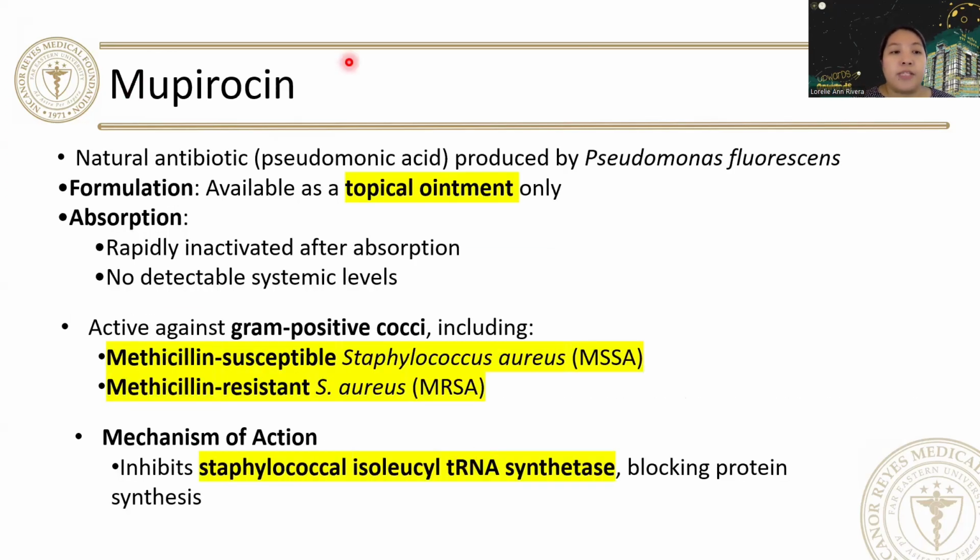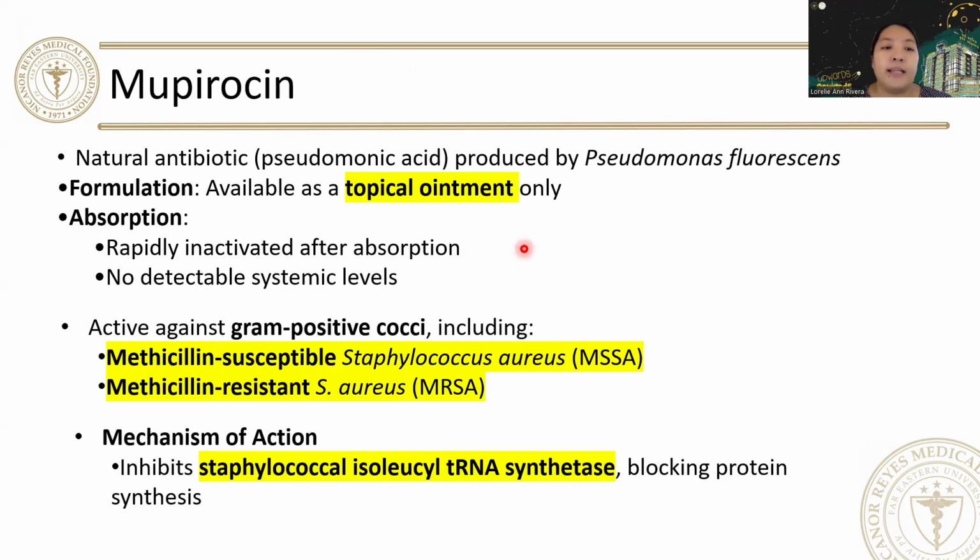Next is mupirocin. Mupirocin is a natural antibiotic produced by Pseudomonas fluorescens. It is available only as a topical ointment. So maybe you've heard of this as Bactroban or Foskina. Those are the common brand names of mupirocin. So this is available only topically, as an ointment or cream.